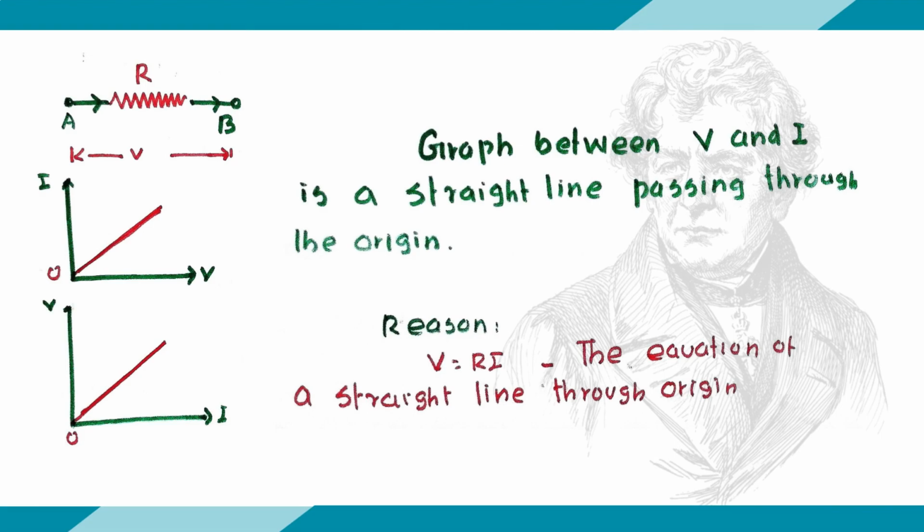Here I have shown resistance. If you take V, potential difference, along the x-axis, and I, current, along the y-axis, and draw a graph, it is a straight line. In the same way, if I is taken along the x-axis and V along the y-axis, again we get a straight line. The graph between V and I is a straight line passing through the origin. Why? V is equal to R into I is the equation of a straight line through the origin.